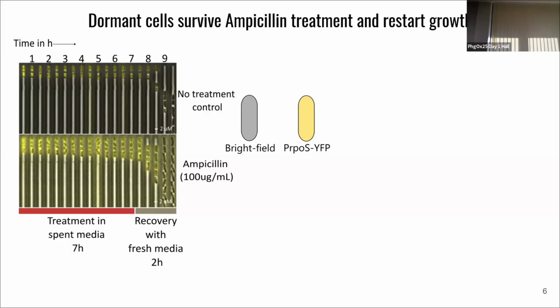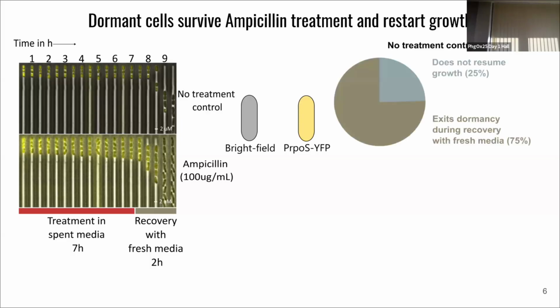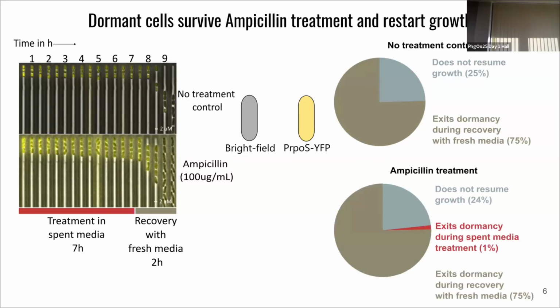Now, if you quantify the population demographics, in the no treatment control, 75% of the cells exit dormancy during recovery. And this percentage remains more or less the same, exactly the same actually, in the ampicillin treatment experiment, showing that dormant cells survive ampicillin treatment and restart growth.